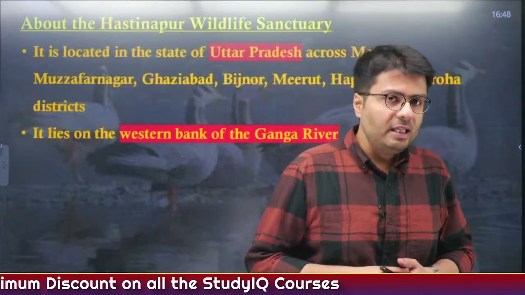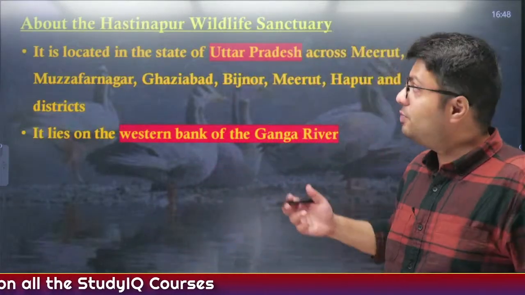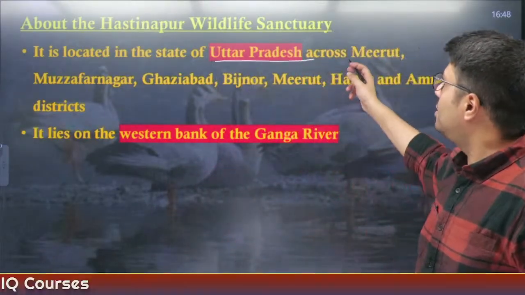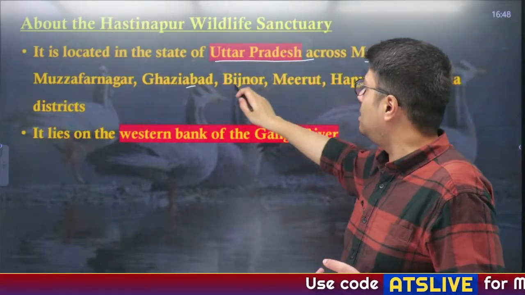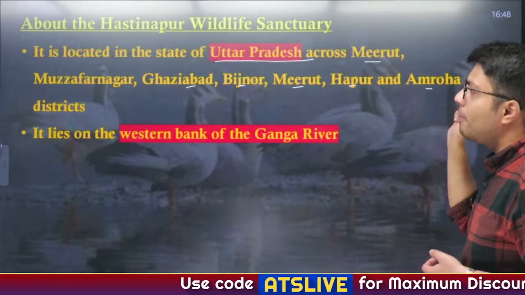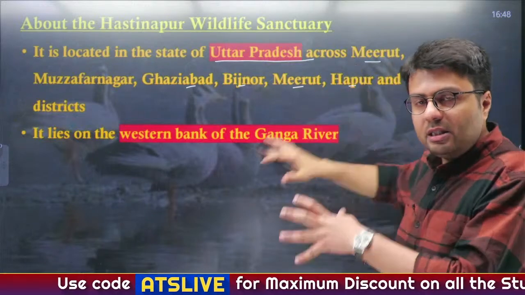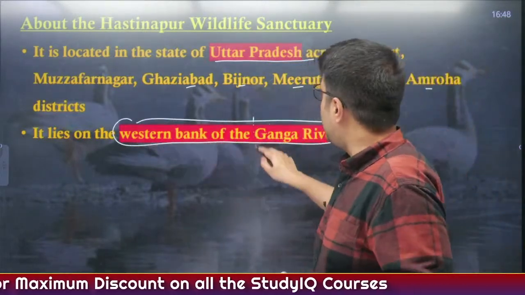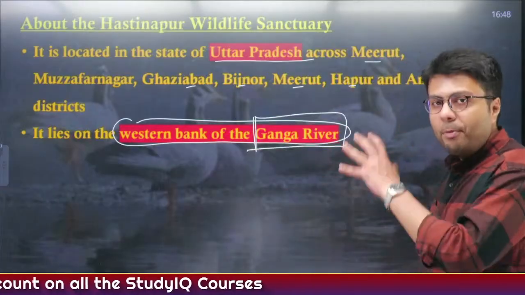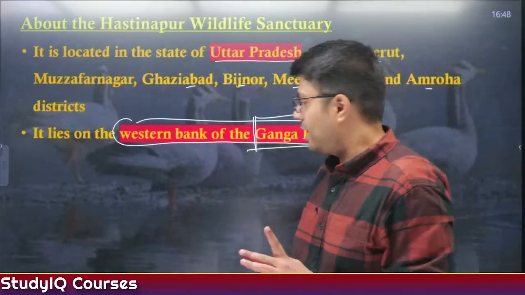Now, let us deal with the Hastinapur Wildlife Sanctuary. This wildlife sanctuary is located in the state of Uttar Pradesh, spreading across many districts called Meerut, Muzaffarnagar, Ghaziabad, Bijnor, Hapur and Amroha. Now, this wildlife sanctuary lies on the western bank of Ganga River. So, here Ganga River is the important river which flows through this wildlife sanctuary.